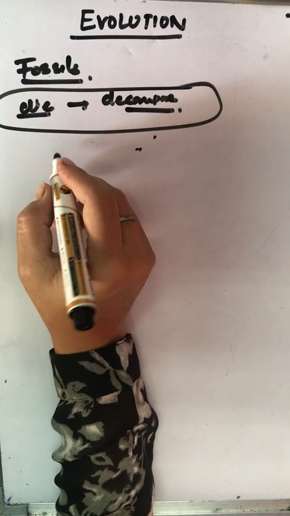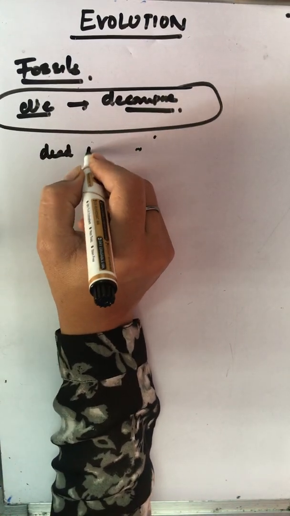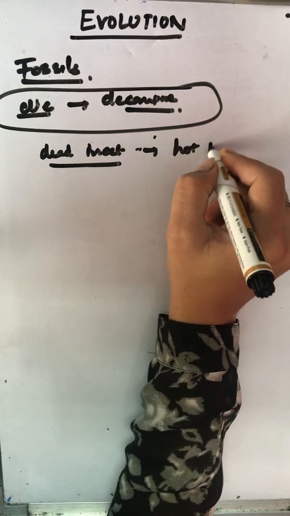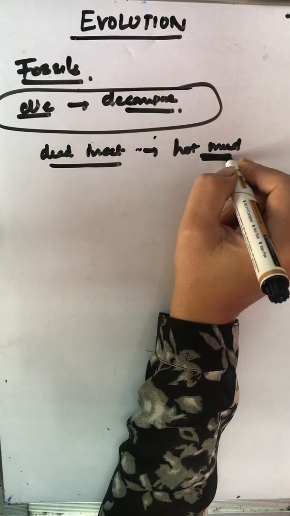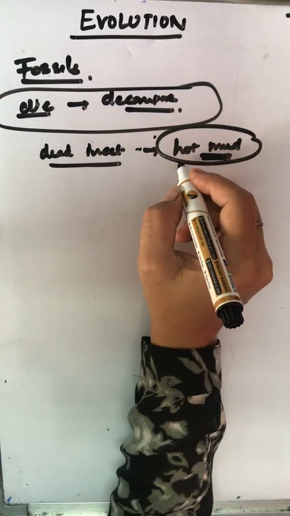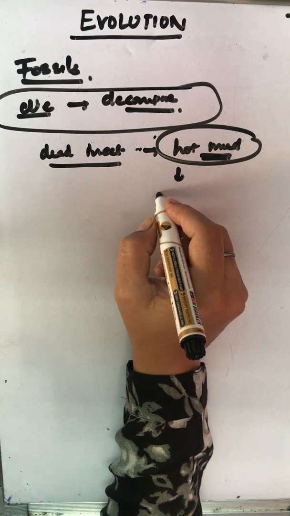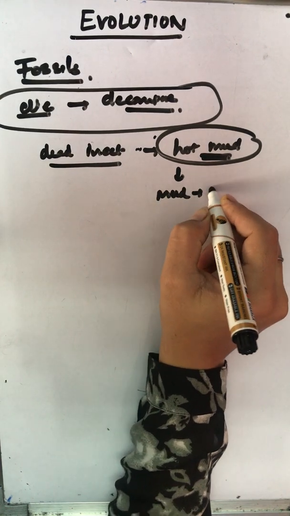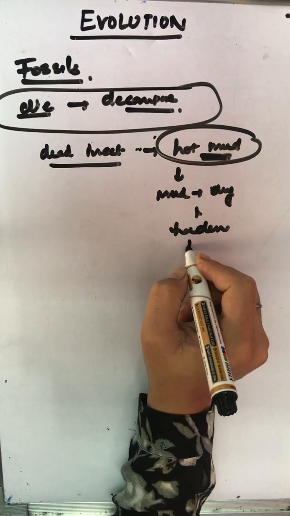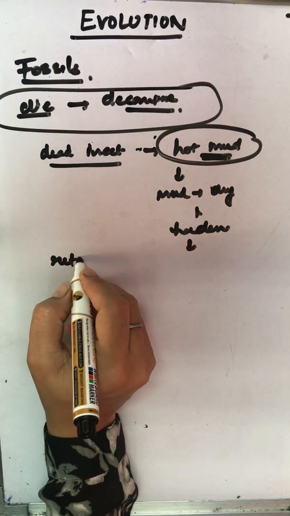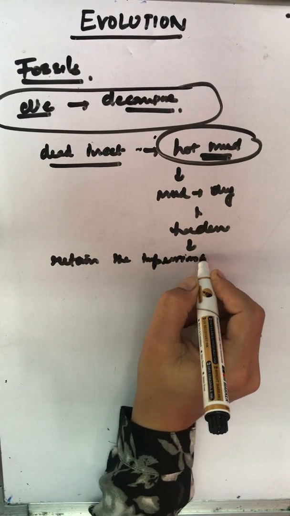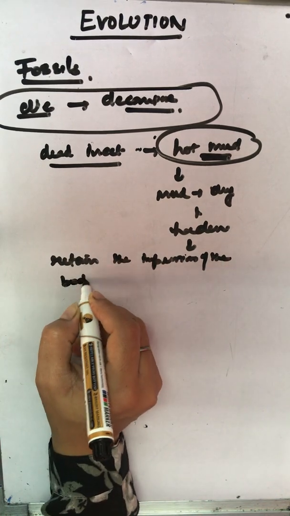Alright, if a dead insect gets caught in hot mud, it will not decompose quickly, and the mud will dry and get harder and retain the impressions of the body parts of the insect.